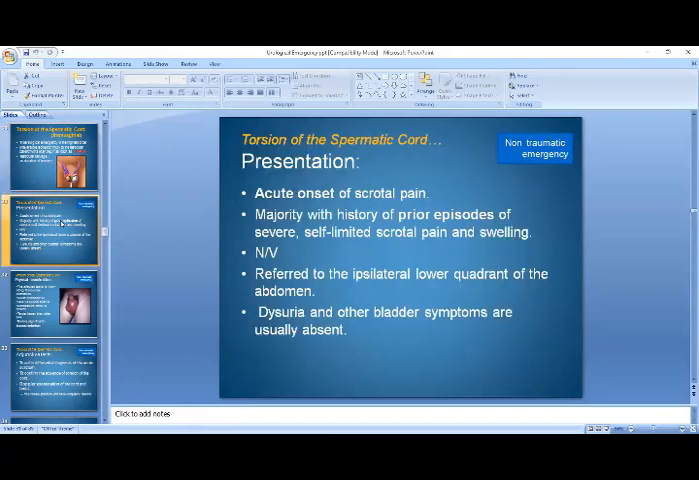So how does a patient with testicular torsion present? The most common symptom that a patient feels is acute onset of severe scrotal pain. That is, acute, sudden onset of pain.